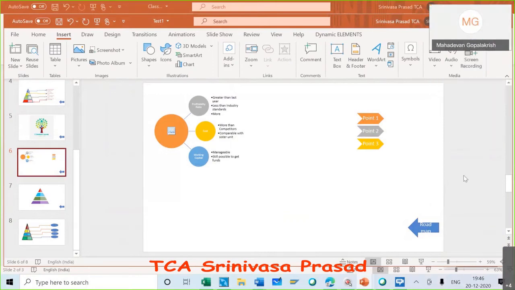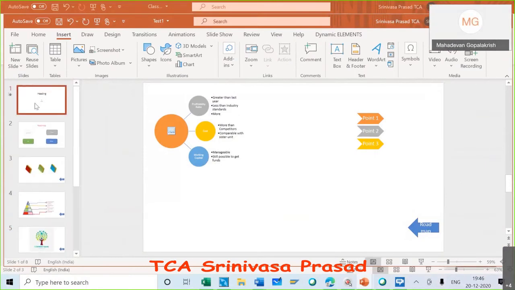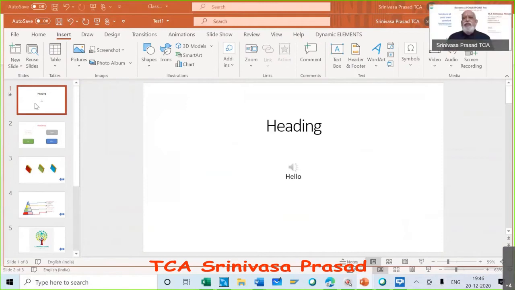All these things are available to you, so that you can make the presentation once only, and repeatedly, without spending your energy, the presentation can go on. In case somebody asks you something during the presentation, you can stop and answer them, that you can also do. So you don't change the content. You have made a very good presentation and you are now rehearsing it, but it should not happen that at some particular point it creates a problem.